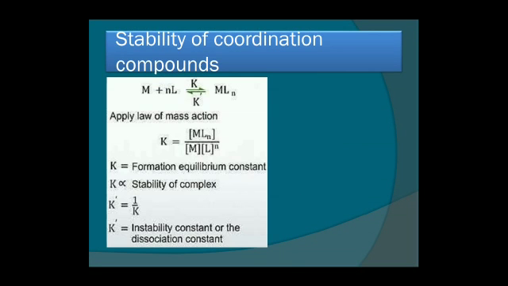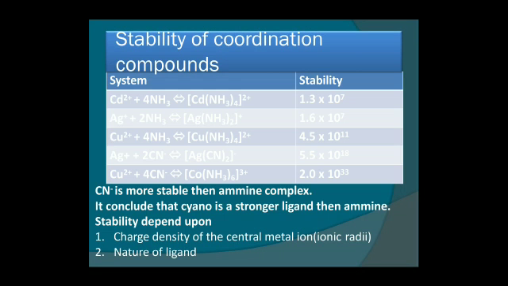Take an example: the reaction M plus L reversible Ml. Applying the law of mass action, K equals the concentration of Ml divided by the concentration of M and the concentration of L. So K is the formation equilibrium constant, denoted by K. K is directly proportional to the stability of the complex. In simple language, we can say stability is inversely proportional to the electronegativity of the ligand.